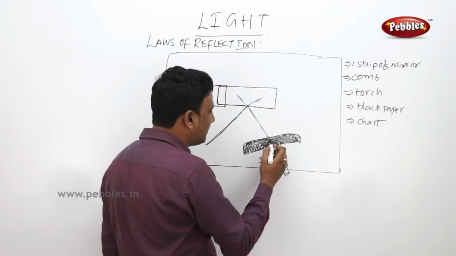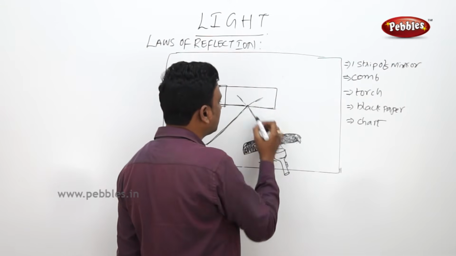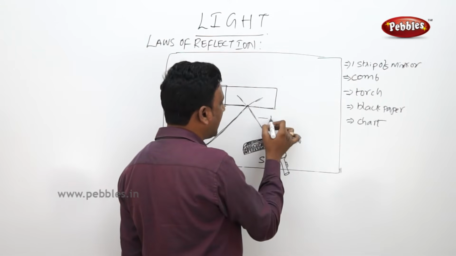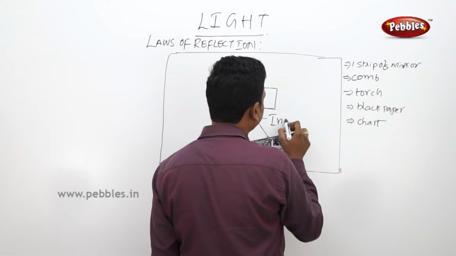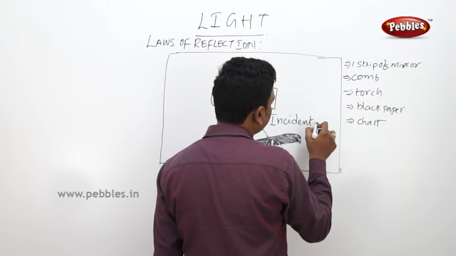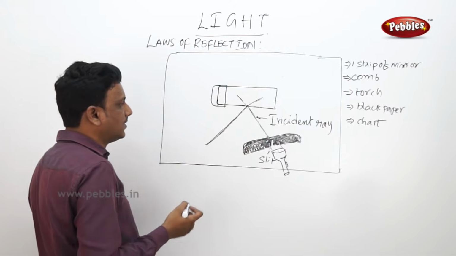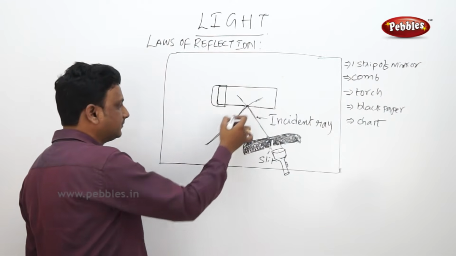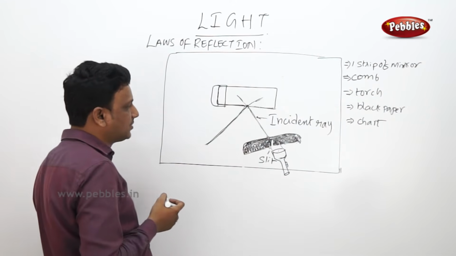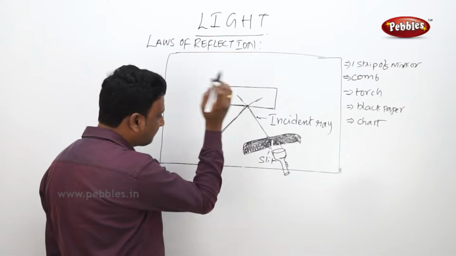The ray that is coming from the source and hitting the mirror is called the incident ray. So this is the incident ray. Here one more light ray you see on the chart, which is formed because of the reflection.